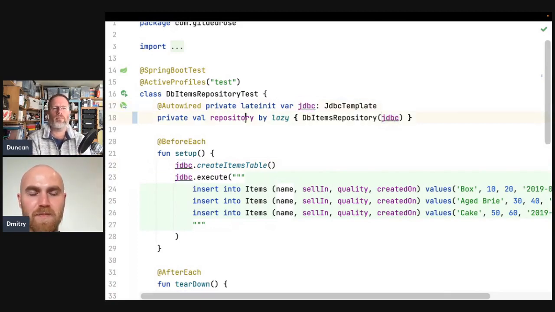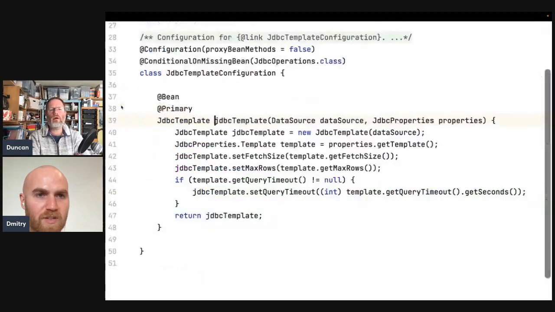Okay. Well, that's good, but ideally, I guess we'd find a way of creating this JDBC template ourselves. Yeah, and we could. It's also interesting. Can we see it? Yeah, we can actually see how it's created in Spring.